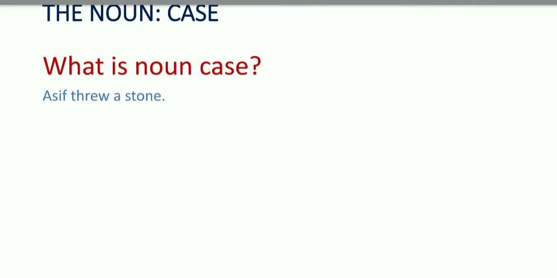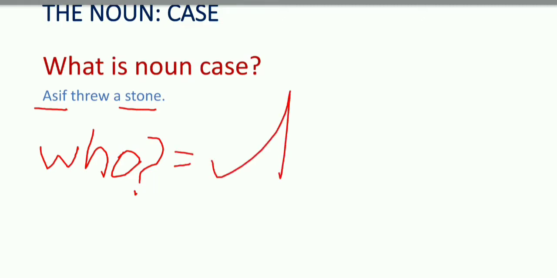Here, as already discussed in previous lectures, Asif is the subject and a stone is the object of the sentence. If we put the question of who threw a stone, its answer will be Asif threw a stone.